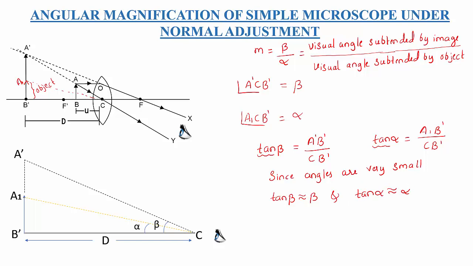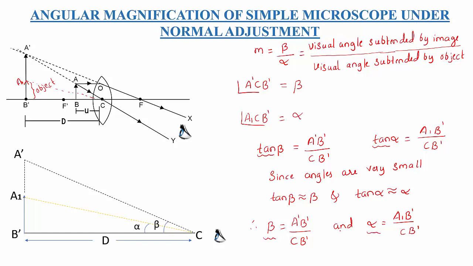The above equations can be written as beta equal to A dash B dash divided by CB dash, and alpha equal to A1 B dash divided by CB dash. Now we got beta and alpha values.